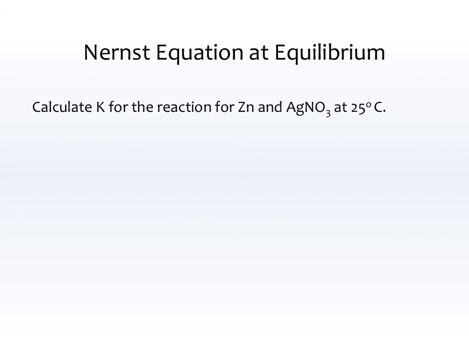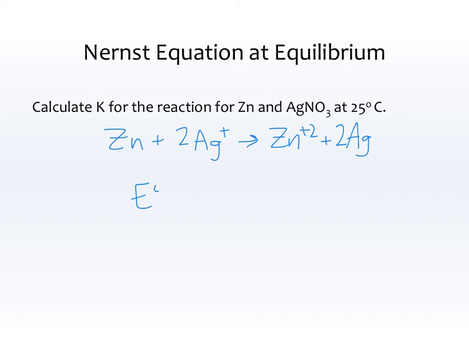Let's use that equation. Calculate K for the reaction of zinc and silver nitrate. This should be a familiar reaction at this point. We've done this reaction several times. And let me grab my really cool, really new equation. E0 is equal to 0.0592 over n log K. So that is, oh, E0, we already figured that out a minute ago.